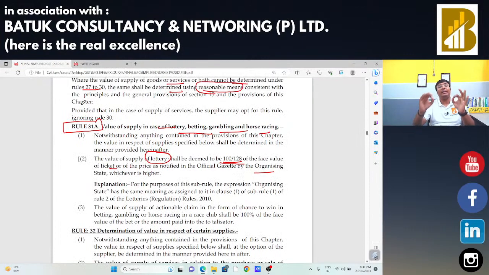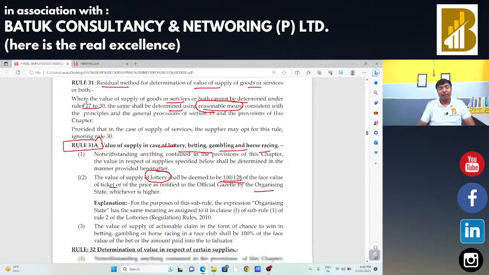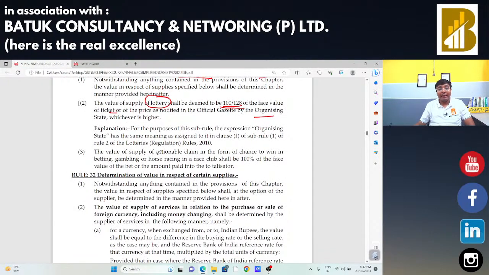That is the concept in case of lottery. If an authority is going to issue the lottery, how are we going to decide the value of supply? Whatever figure the face value multiplied by 100 divided by 128 becomes, or the price which is notified in the official gazette, whichever is higher, will be treated as your value of supply, and we need to charge GST accordingly. Now, the value of supply in case of actionable claim will be 100% of the face value.